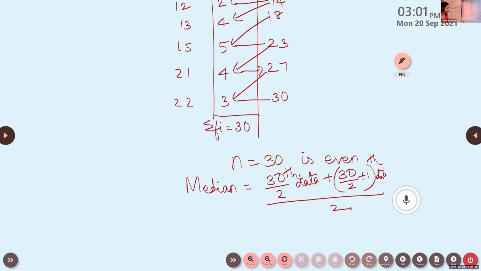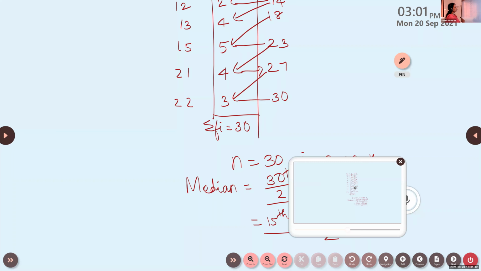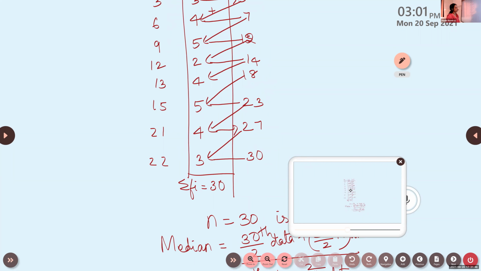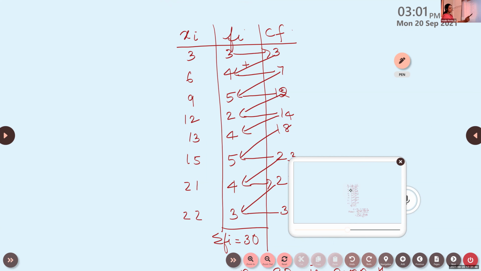What is meant by 30 by 2? It is the 15th data plus the 16th data, divided by 2. So how do we find the 15th and 16th data? This is what we learned last year in cumulative frequency.